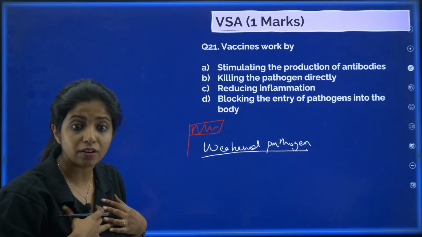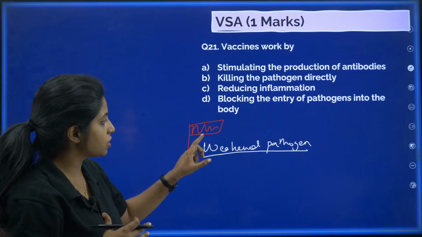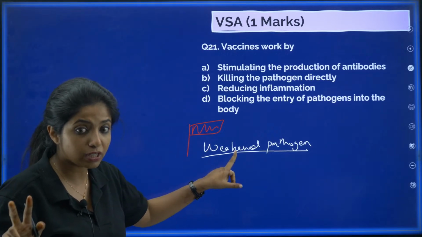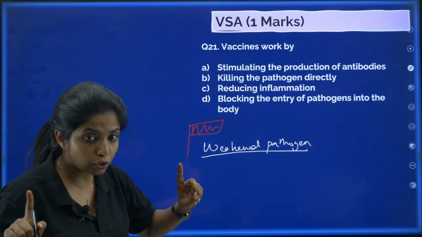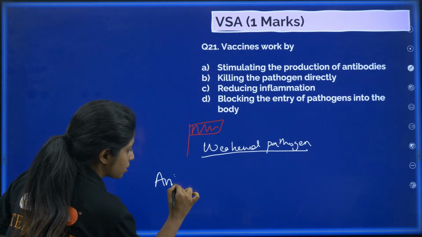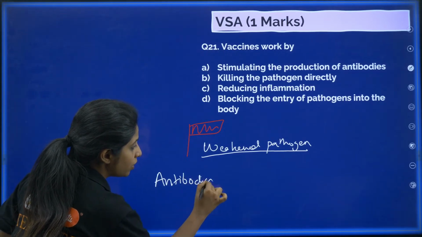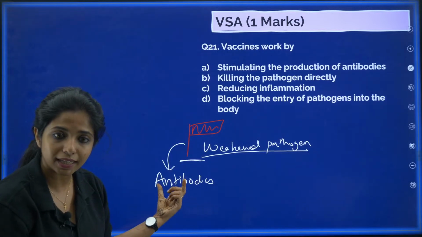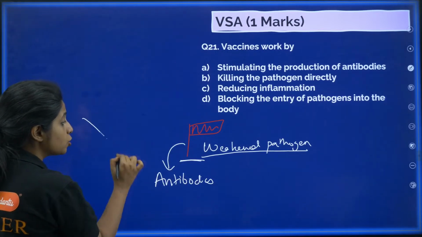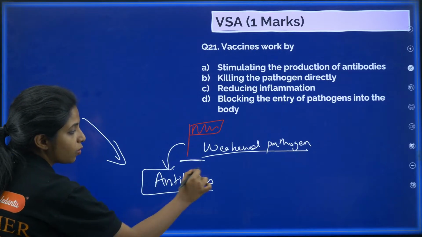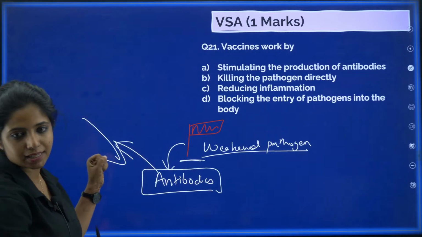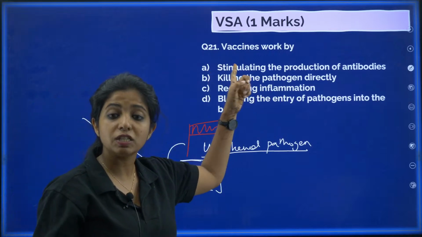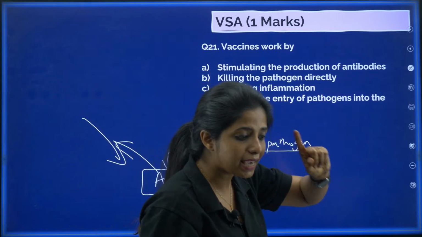It should not cause any trouble in us. It's just acting like a flag that, hey, if something like this comes, you have to produce antibodies. So what does our body do when we get vaccines? Our body will produce certain antibodies against it. Now the next time when the actual disease comes, these antibodies are already prepared and they will fight against this easily. So vaccines work by stimulating the production of antibodies. So A is the answer.